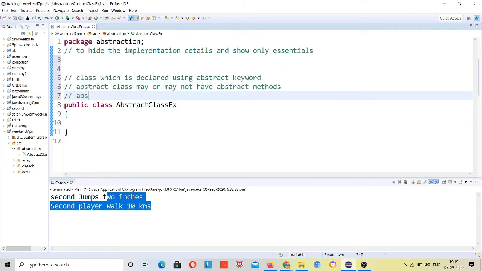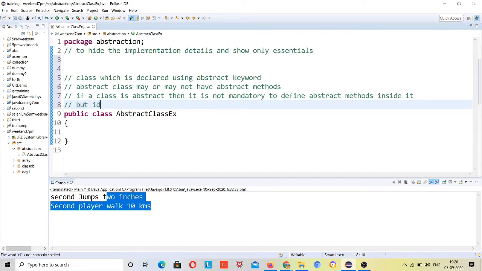Third is that if a class is abstract, then it is not mandatory to define an abstract method inside it, right?